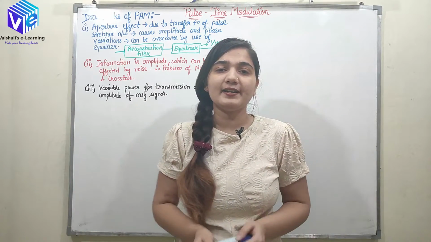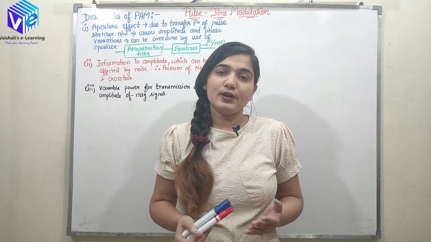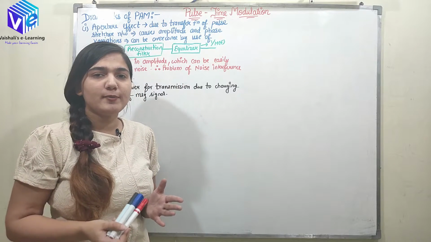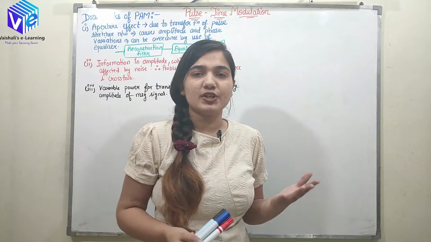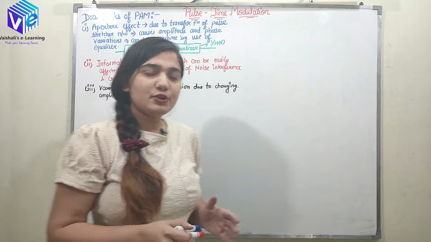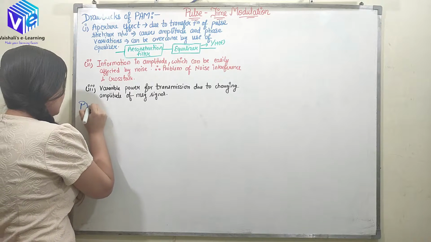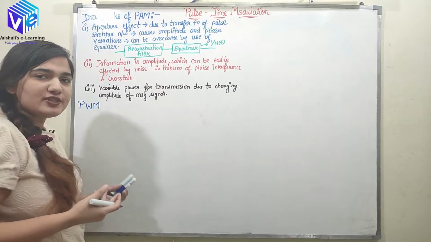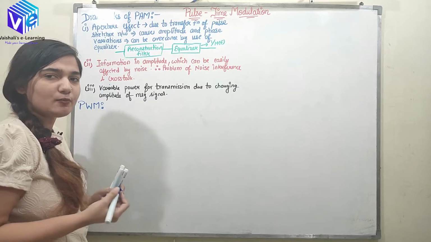Now here comes into the picture the pulse time modulation. The pulse time modulation is classified into two types. I have already told you about the two types: the pulse width modulation and the pulse position modulation. First I'll be talking about the pulse width modulation. Although I have already told you what pulse width modulation is, here I am just using the abbreviation. I am using PWM for pulse width modulation.